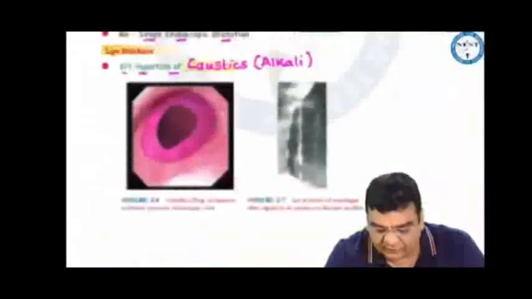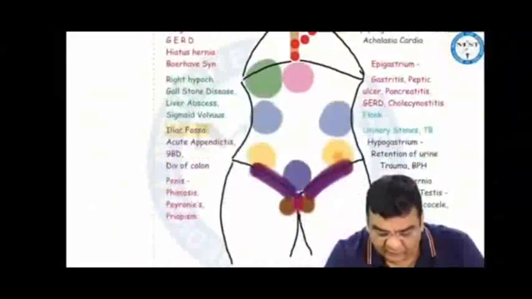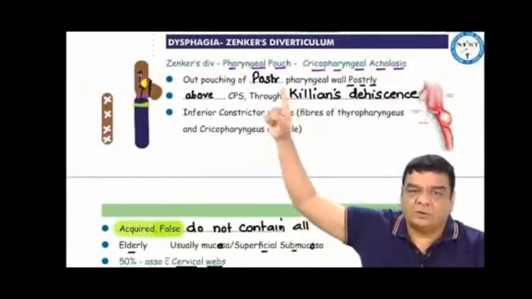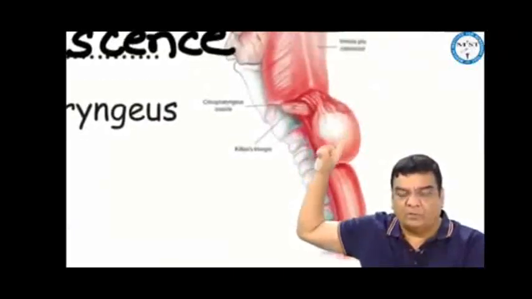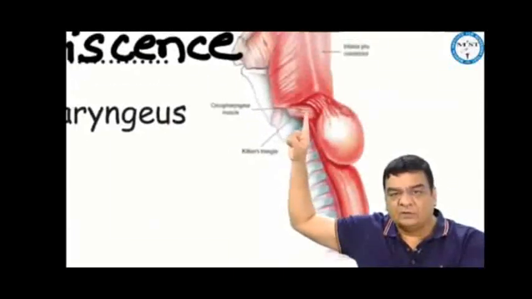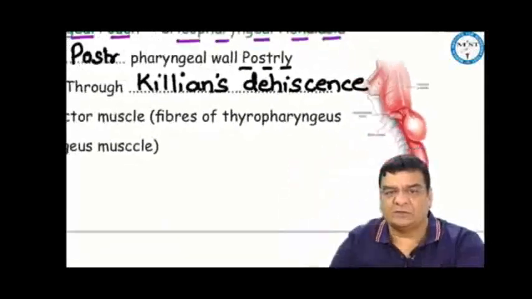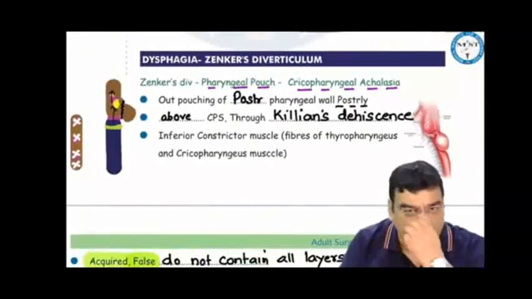Herein, we started with the story of dysphagia, and in dysphagia, we started with the story of Zenker's diverticulum. Zenker's diverticulum, also called pharyngeal pouch or cricopharyngeal achalasia. This is outpouching of the posterior pharyngeal wall above the cricopharyngeal sphincter through Killian's dehiscence, that is in the inferior constrictor muscle between the fibers of thyropharyngeus and the cricopharyngeus muscle.